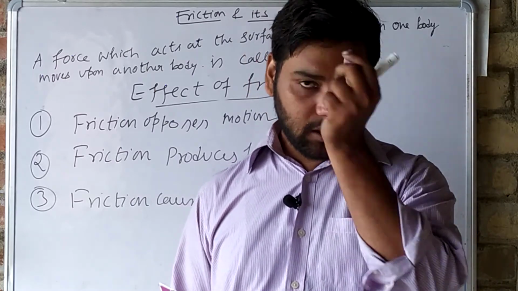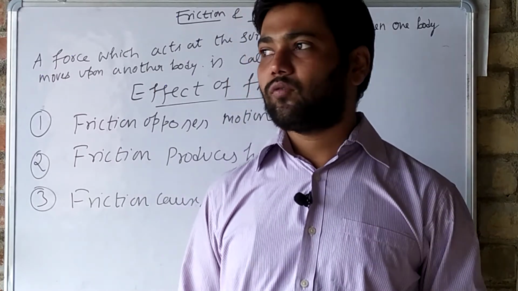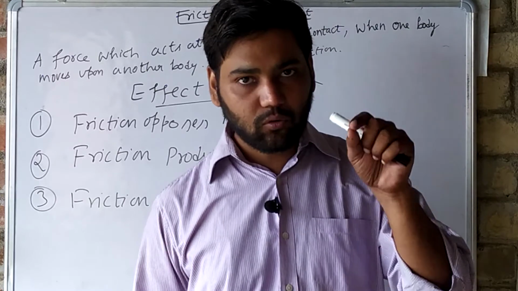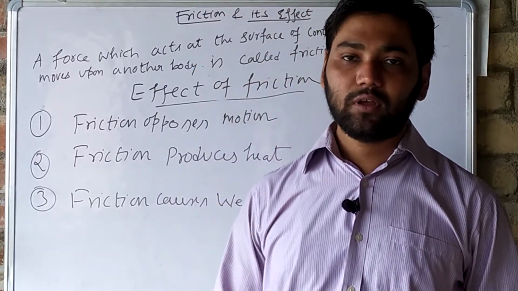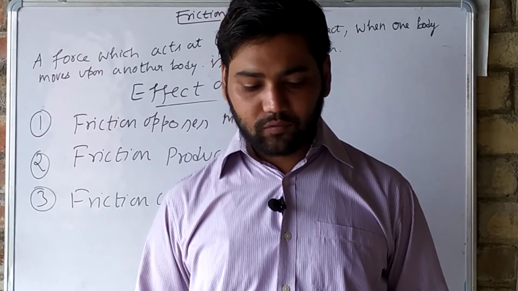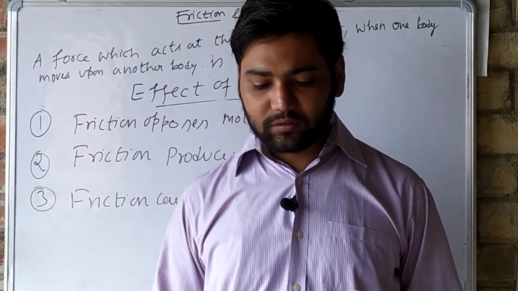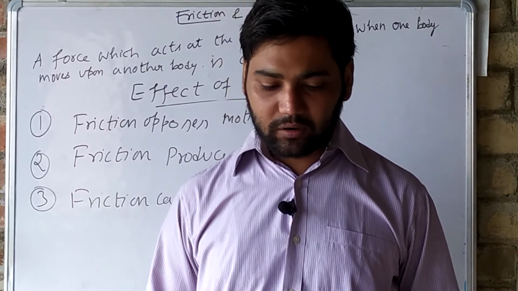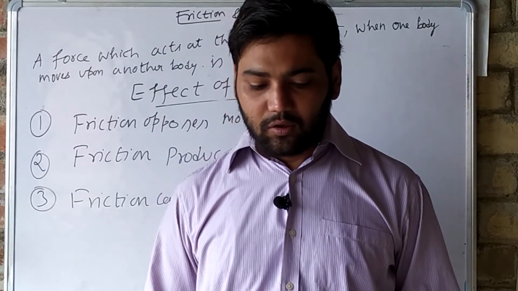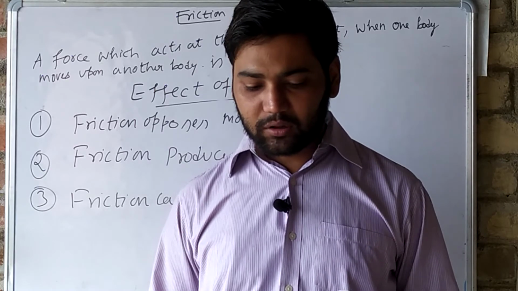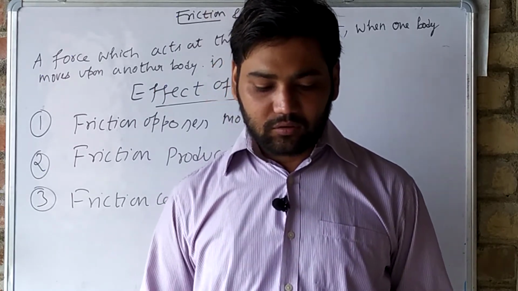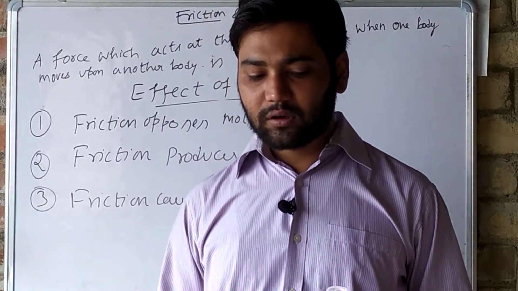A wooden furniture has screws on it, so nails and screws are holding that wooden furniture. Why? Because of the force of friction. Fifth, it is the force of friction which saves us from the impact of matter coming from space. When a matter enters the earth's atmosphere, the friction force between the matter and air generates enough heat such that it burns before reaching the ground.